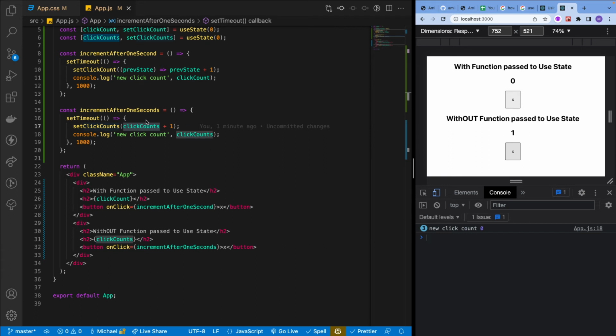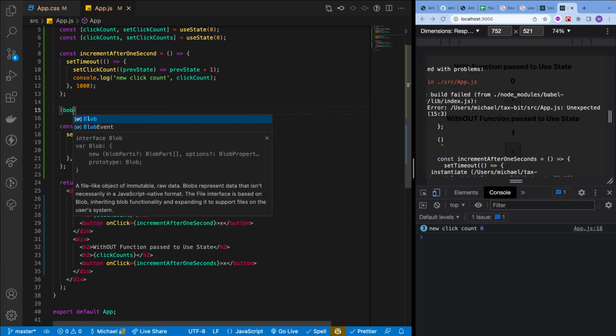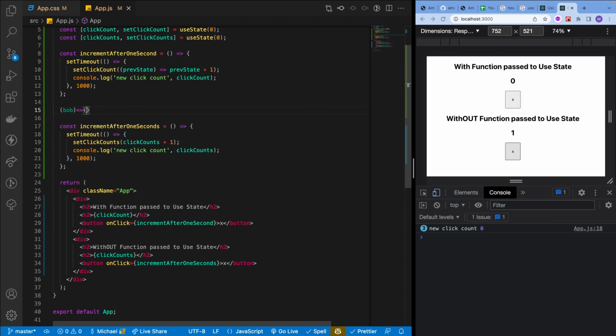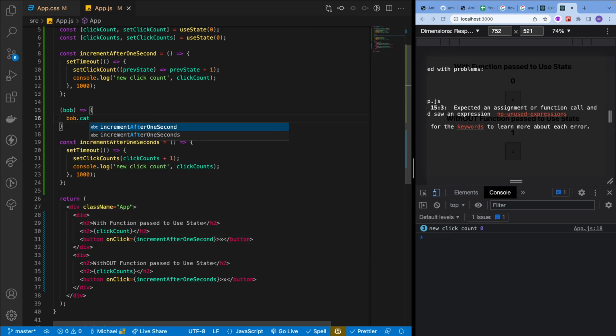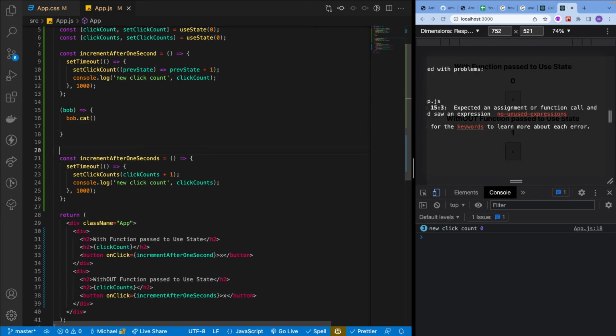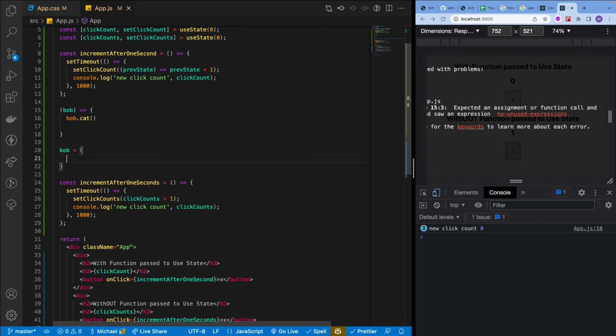So what is different between this, where we're passing in a value, and this function here? Remember, this is a placeholder for a function. If I wrote a function here and I said Bob, and I said in this I want you to say bob.cat invoked, what that tells us is that Bob is going to be some kind of object, right?